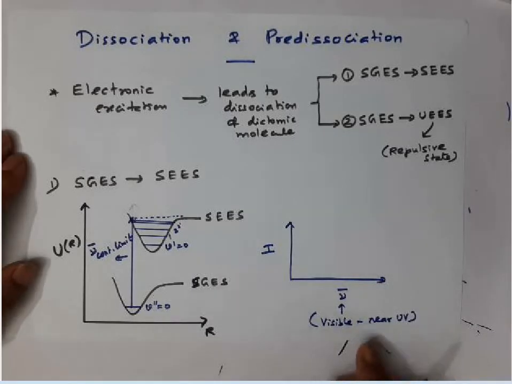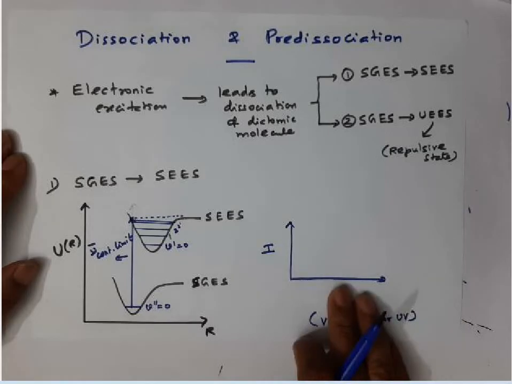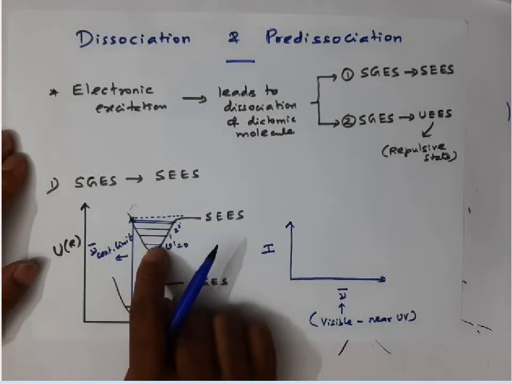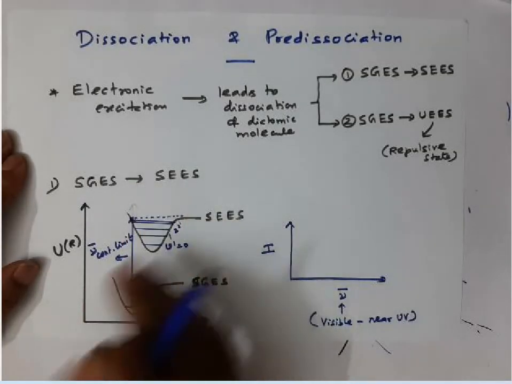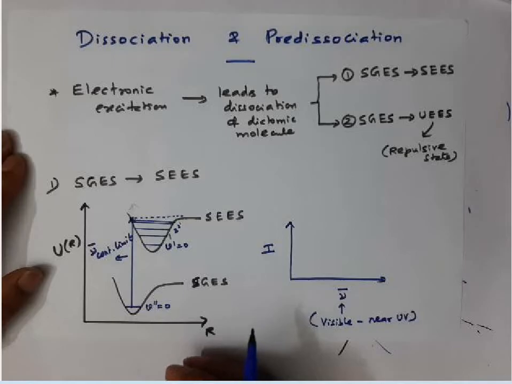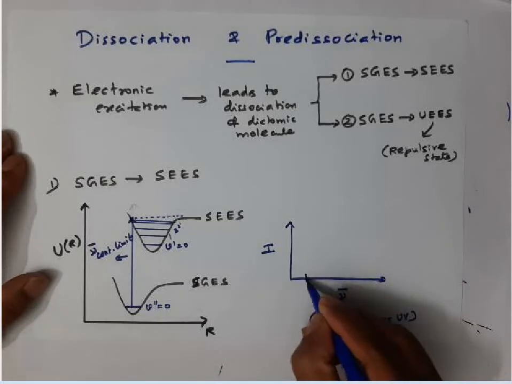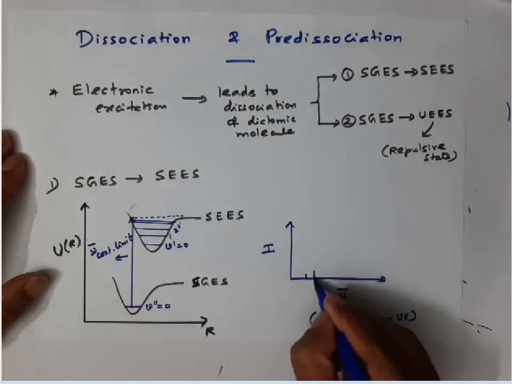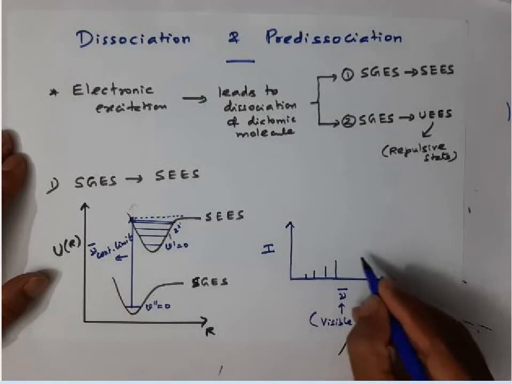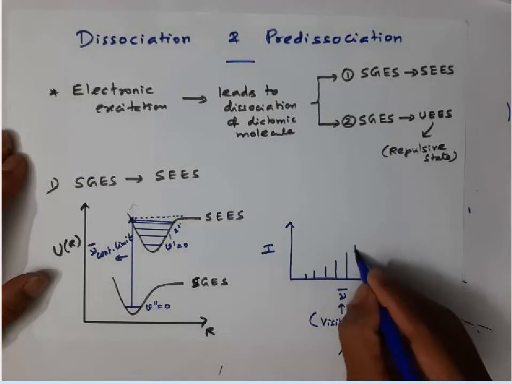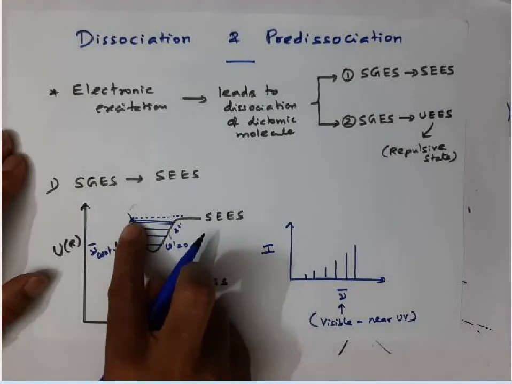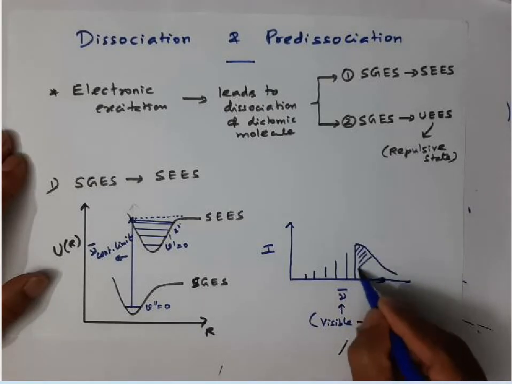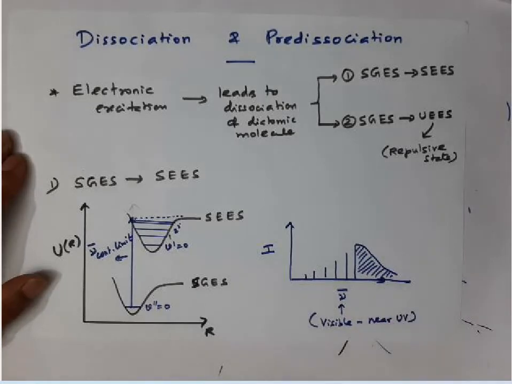Then if we pass radiation, what will happen? There is a small probability for the 0 to 0 transition, but sometimes if the displacement is so large, 0 to 0 may not appear at all. So the intensity of the first line will be very small. The intensity of the second line, 0 to 1, may be a little larger, then a little larger again. It increases, and once the maximum limit is reached, you will see a continuum in the spectrum.